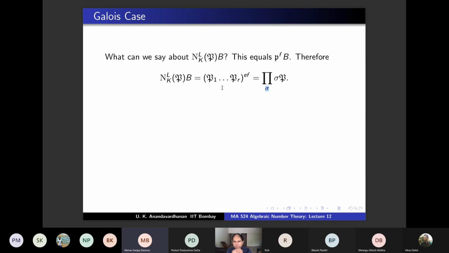Then isn't it possible that there are EF plus 1 sigmas such that sigma P equals P1, and EF minus 1 sigmas such that sigma P equals P2? Then still the sum will be EFR, right? EF minus 1 plus EF plus 1 is 2EF.